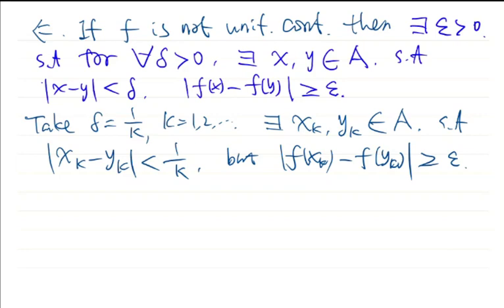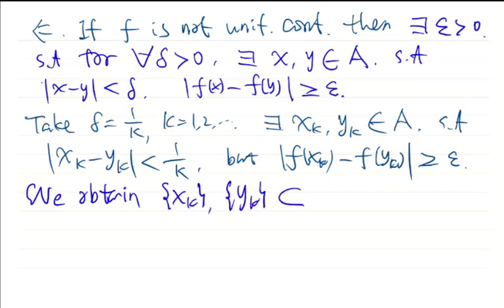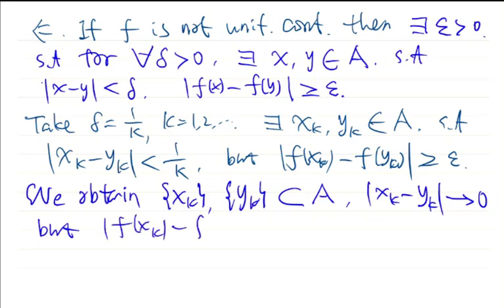So what did we obtain? We obtained two sequences xk and yk. Both sequences belong to the set A, and the distance between them goes to 0 because it is less than 1 over k. But the distance between the images, f(xk) minus f(yk), is always not less than epsilon.